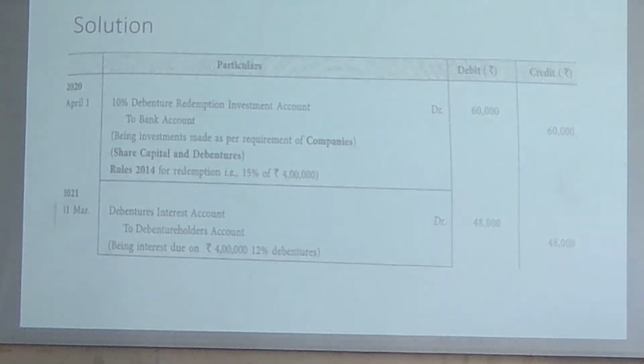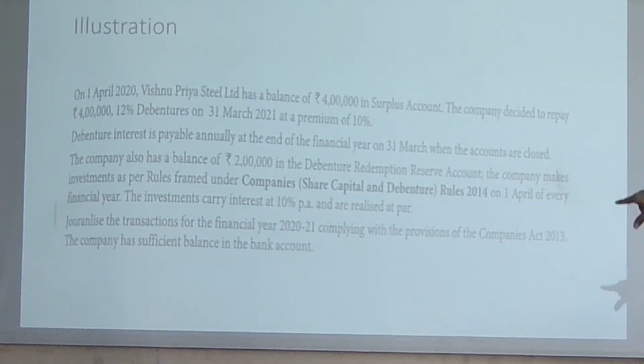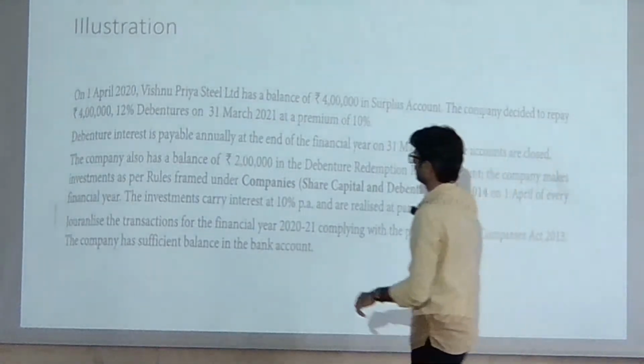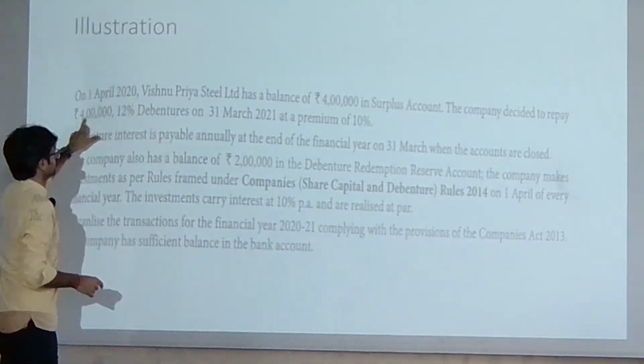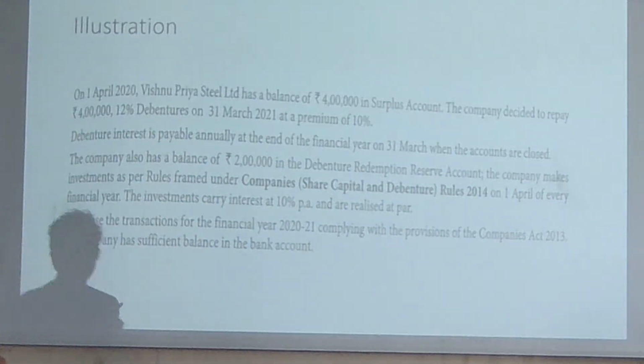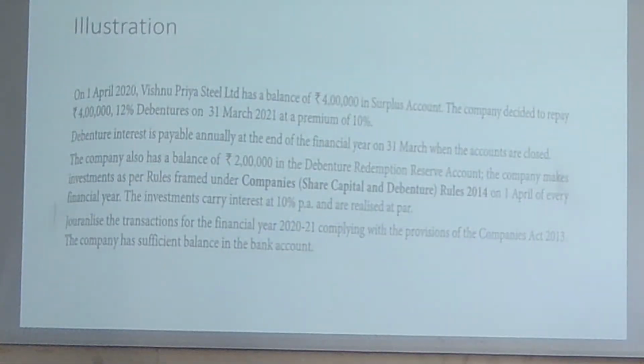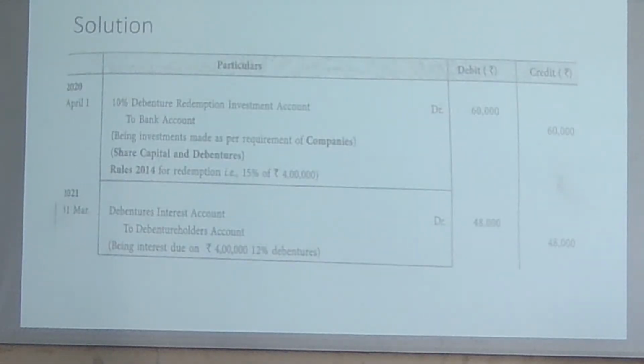और ये 15% है. एक बार आप देखना वो जो भी norms बताया था ना कि 15% आपको side रखना है investment का. 15% of your outstanding debentures, 4 lakh, 15%. और last question में देखो, वहाँ पे last slide देखना ना please. Last slide says decided to repay 4 lakh 12% debentures. So 4 लाख का 15% हम यहाँ पे कर रहे थे. Please next slide. हाँ, so 4 lakh 15%, 60,000 you are investing. आपके bank account में देखो credit हो रहा है क्योंकि कम हो रहा है ना आपको. You need to invest now.